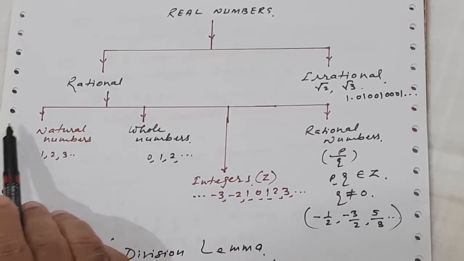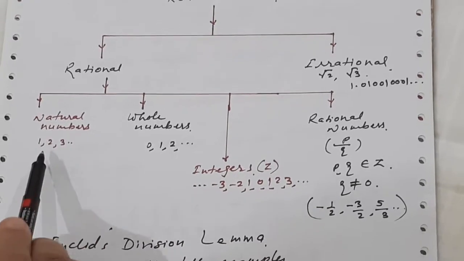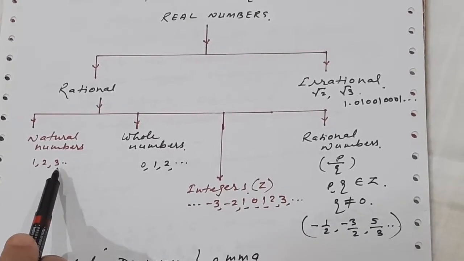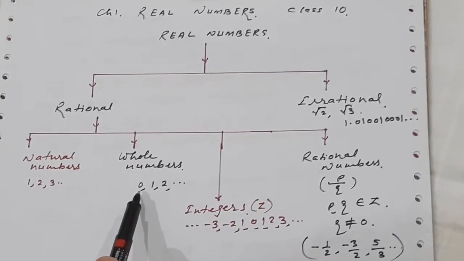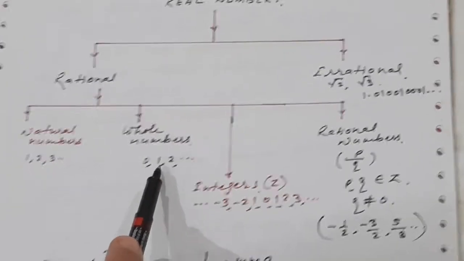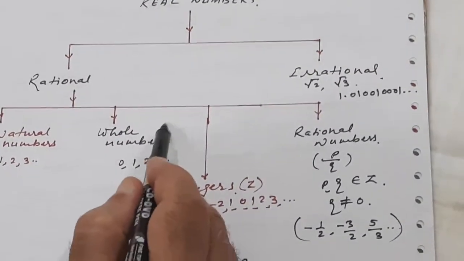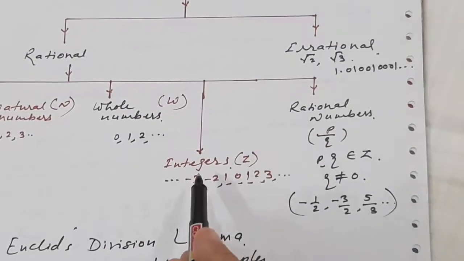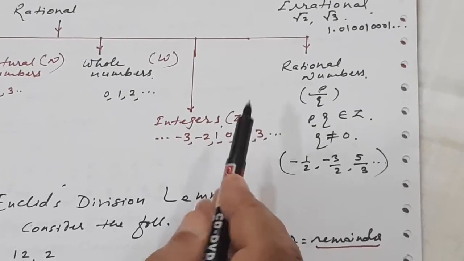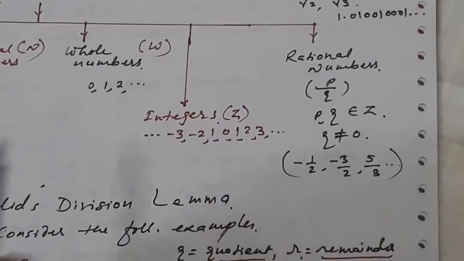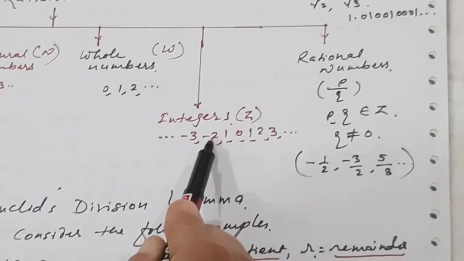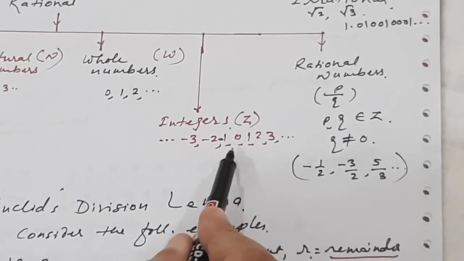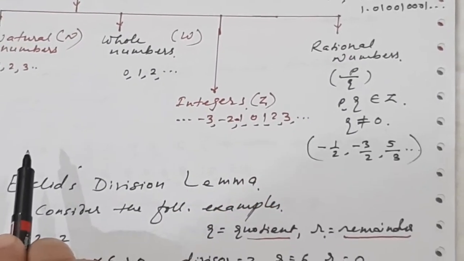Now rational numbers, we have got four types. The first one is the natural numbers, which start from 1, 2, 3. These are also called counting numbers. When 0 is added to natural numbers, they are called whole numbers, denoted by W. Natural numbers are denoted by N. Integers are denoted by Z; this symbol comes from the German word Zahlen. These are the integers: all negative numbers, -3, -2, -1, 0, 1, 2, 3 and so on.